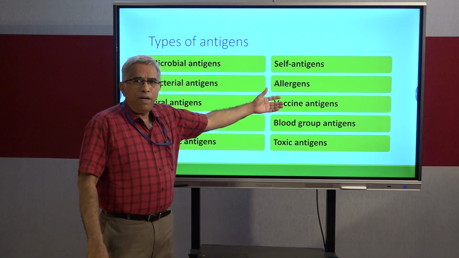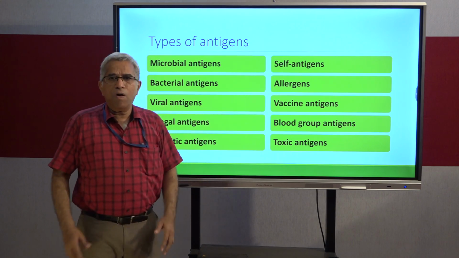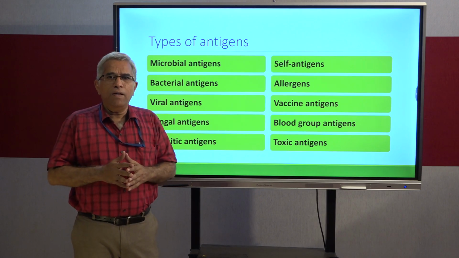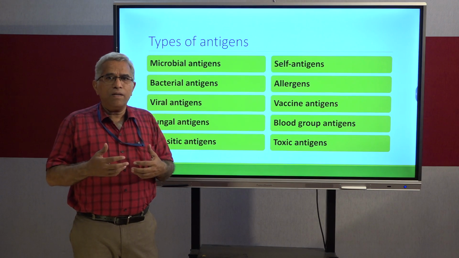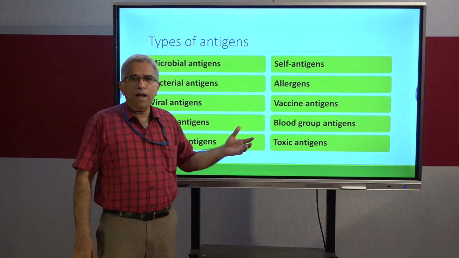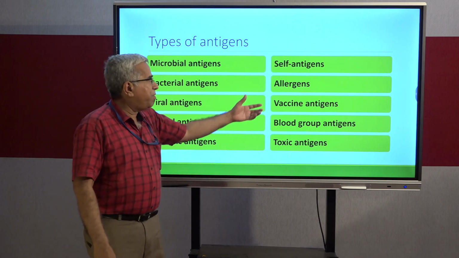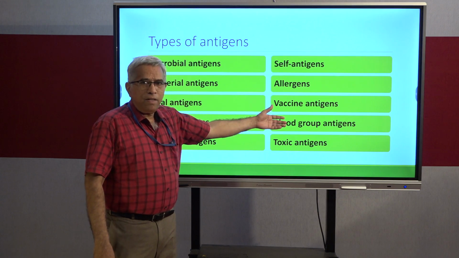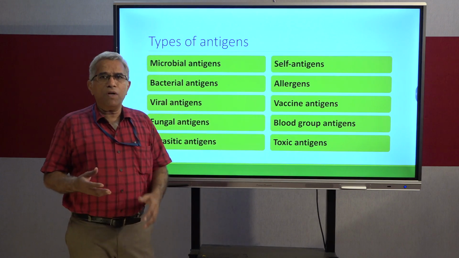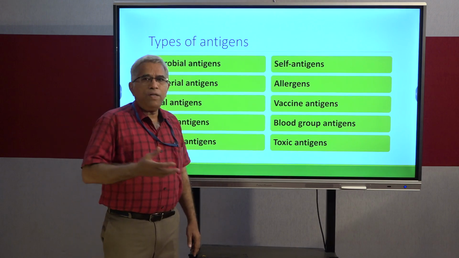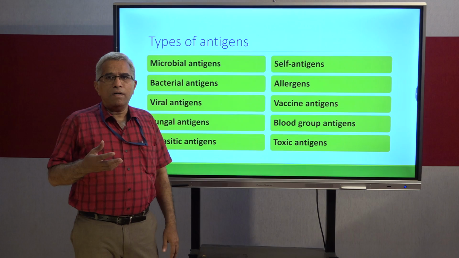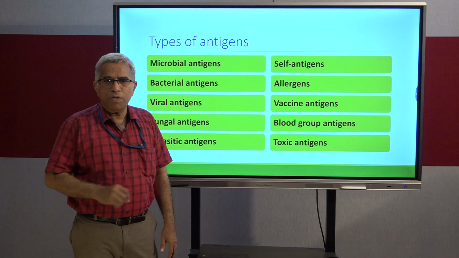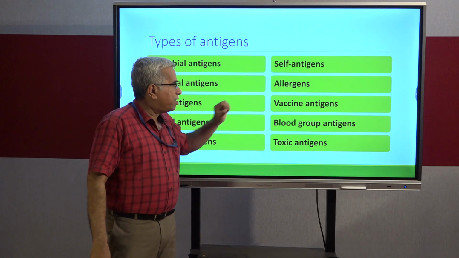And allergens, these are very common antigens. If you go to Bangalore, which is nothing but the garden city of India, you know pretty well that pollen grains are just suspended in the air. And if you inhale this, it may cause some sort of allergies. Any antigens that cause allergic reactions can be termed as allergens. Coming to vaccine antigens, and it's very common. Nowadays we are taking vaccines which are nothing but attenuated viral particles, where the disease-causing capacity is totally reduced. That means weakened microbes. Weakened microbes can act as vaccine antigens.